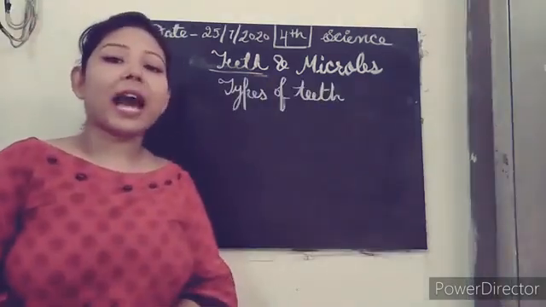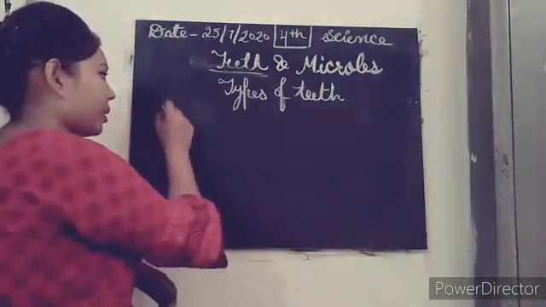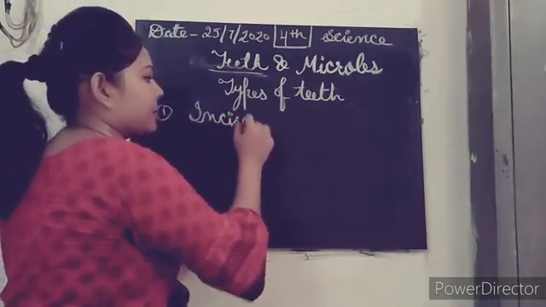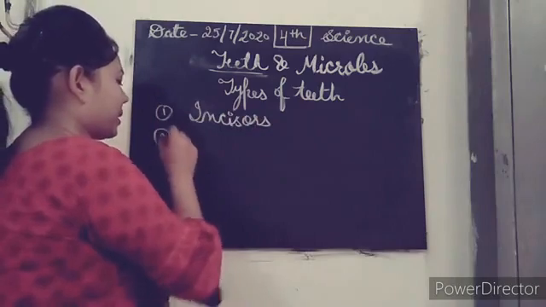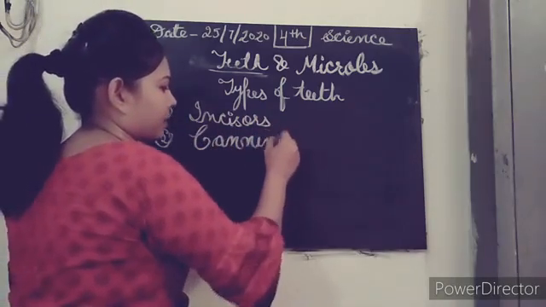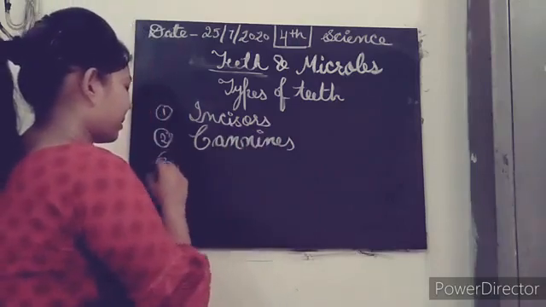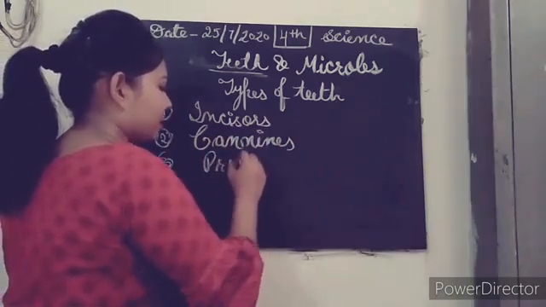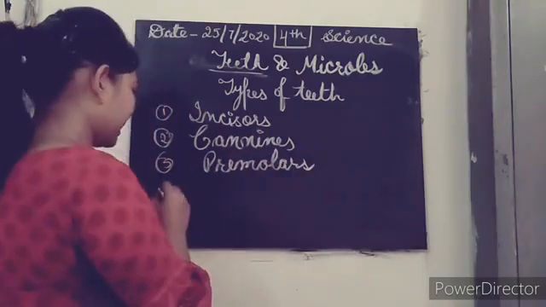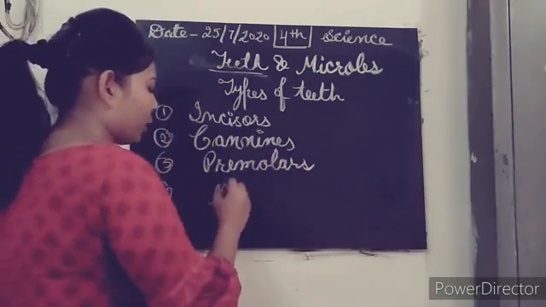The first one we have is incisors. Second, canines. Third, premolars, and the last one we have is molars.